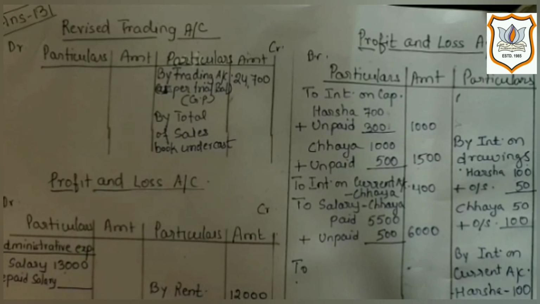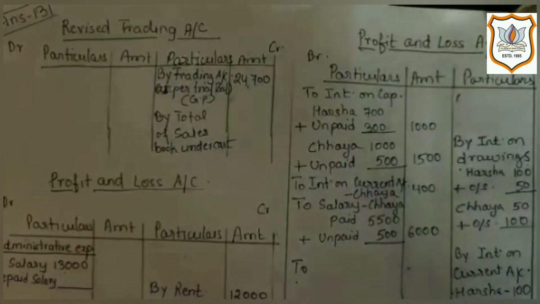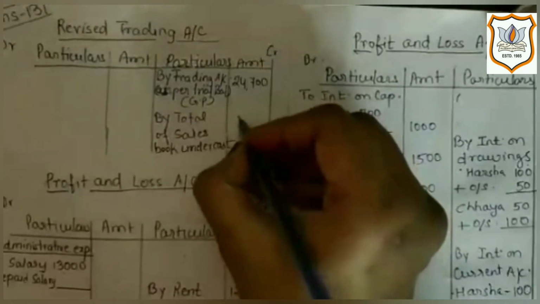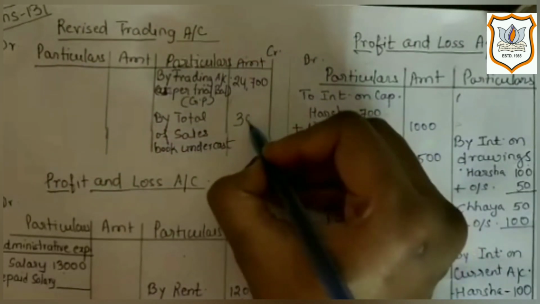Thus, it will lead to a mismatch in the debit and credit balance of trial balance. So, it will have only one effect, and that too in sales account. Undercasting sales book will mean that sales book has been added short. Here, rectification of the error will be done by crediting sales account. And as sales account appears on credit side of trading account, so we will record it on credit side of trading account. So here we will write 300.